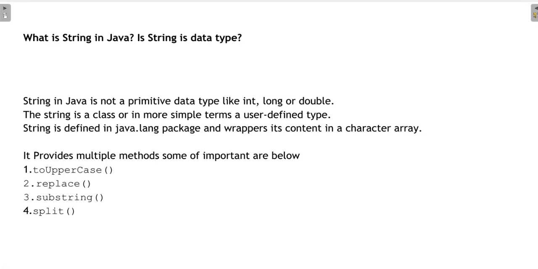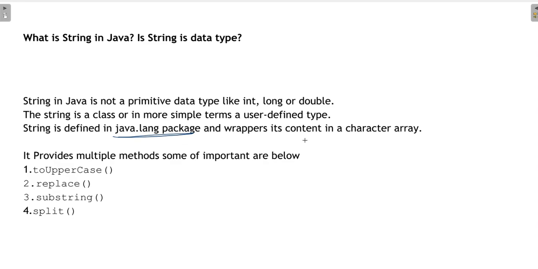So the first question is for the fresher: what is a string in Java? Is a string a data type? You have to tell first that it is not a primitive data type like int, long and double. It is a class defined by Java, like a user-defined class, and it is present in the java.lang package. This can be asked to any person, a fresher or an experienced one: where does the string class reside? It resides under the java.lang package.